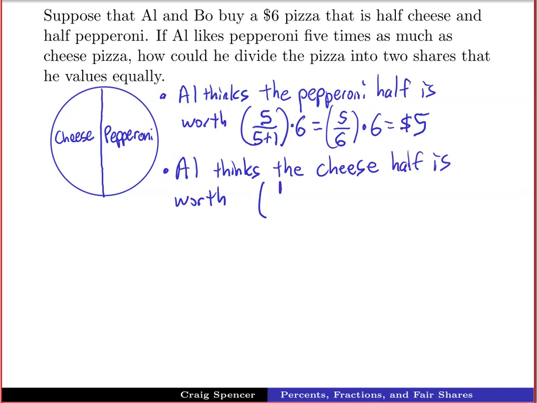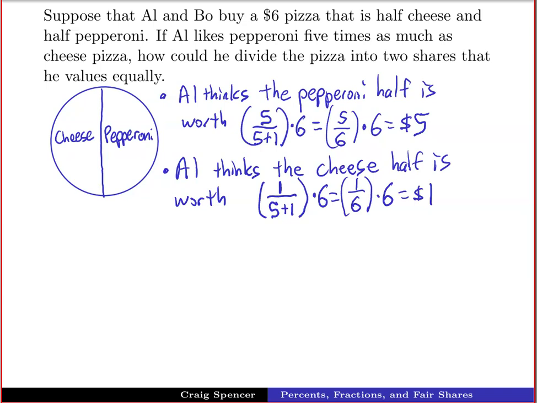So he thinks cheese is worth 1 divided by 5 plus 1, that much of the $6. So we get 1 divided by 6 times 6. He thinks that the cheese pizza is worth $1. Okay, so clearly Al strongly prefers the pepperoni pizza over the cheese pizza. So what are we going to do here?